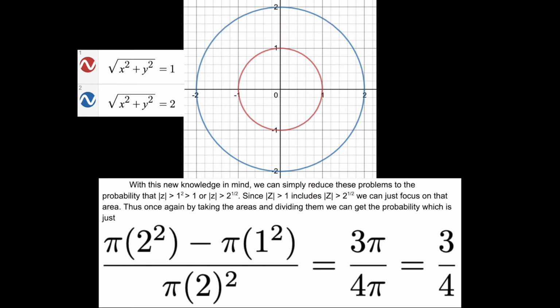But this time we're not taking the area inside the smaller circle, we're taking the area outside the smaller circle but inside the bigger circle, and dividing it by the area of the bigger circle to find the probability, which is just this. And we get our answer being 3/4.